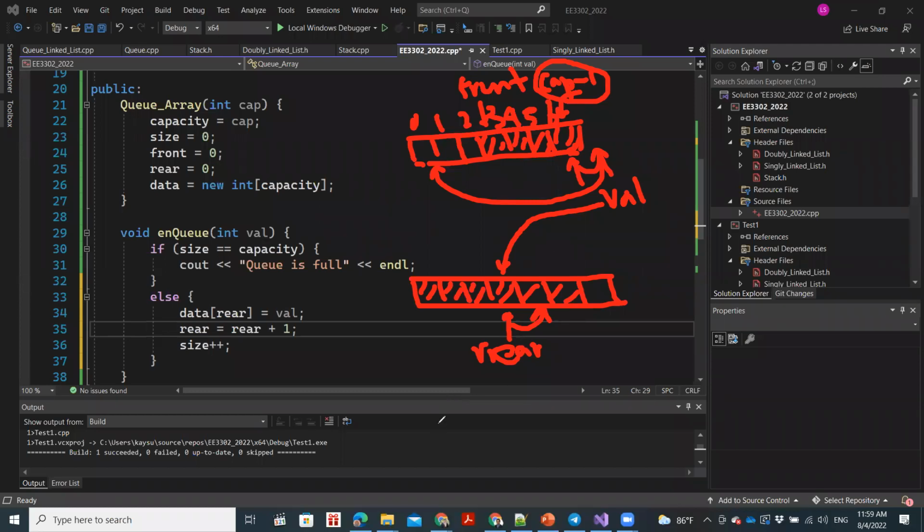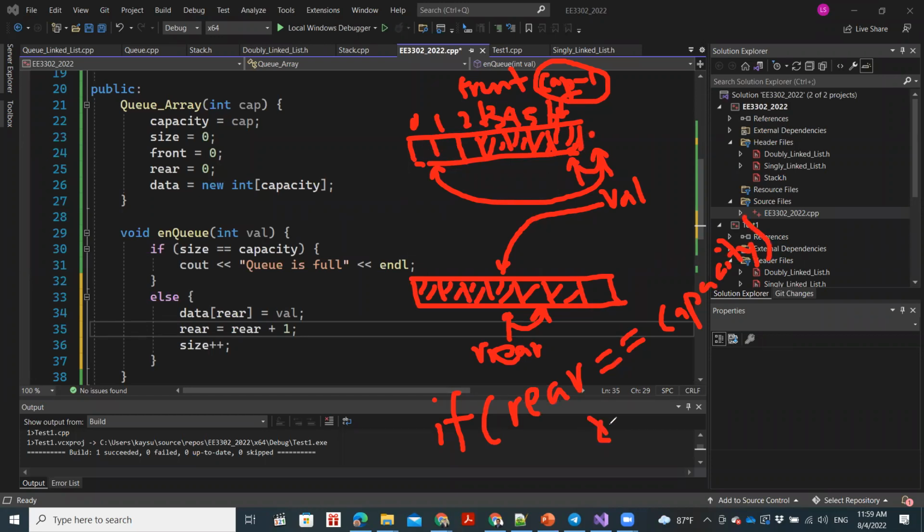So basically, if our rear is exactly equal to capacity, we need to shift it from over here all the way to the front.